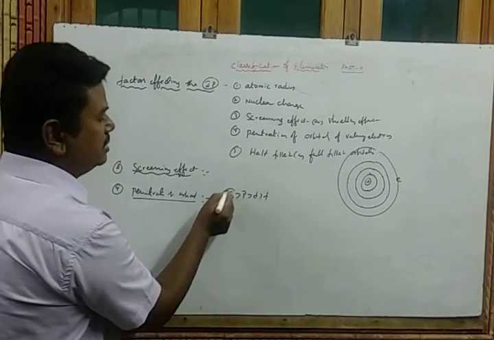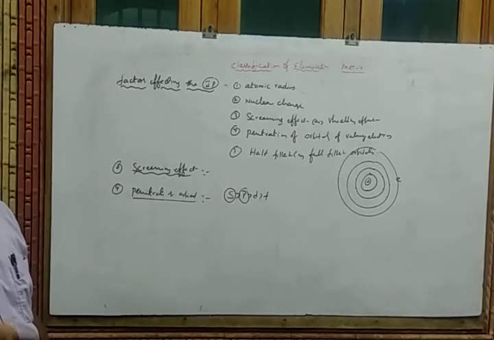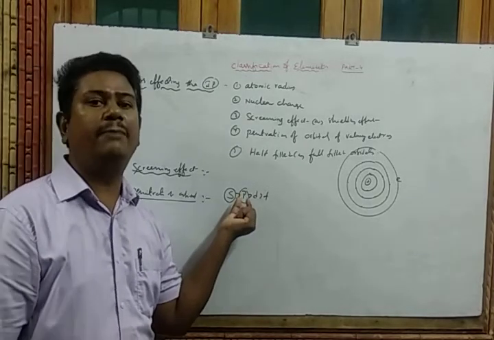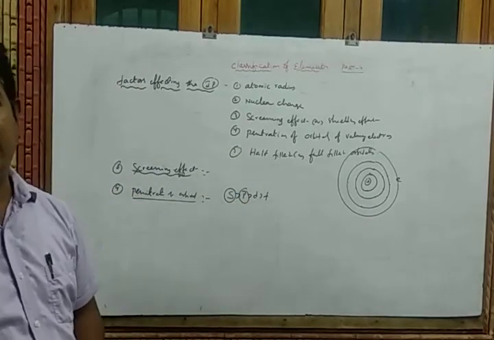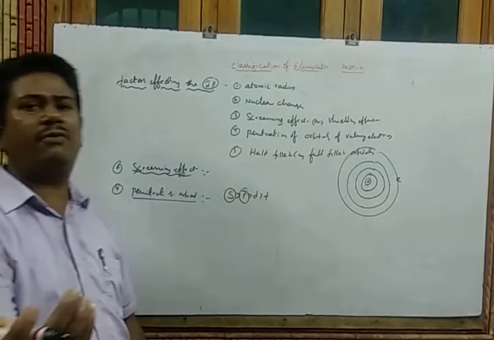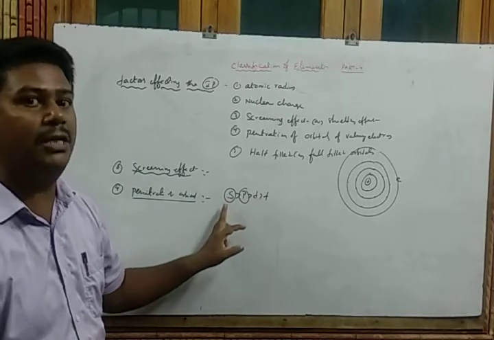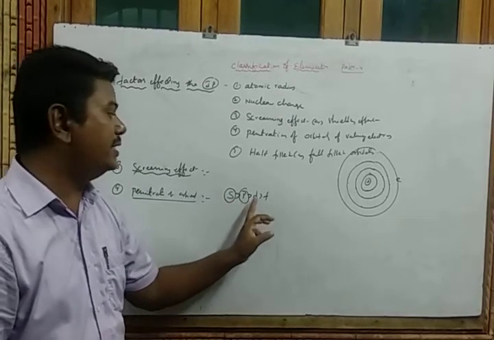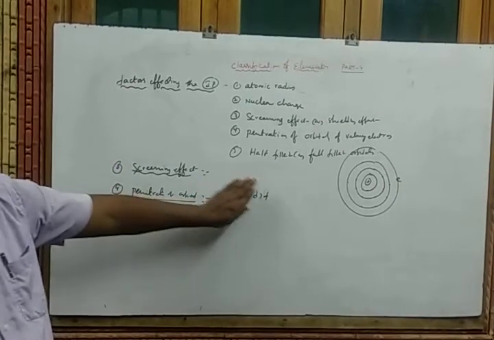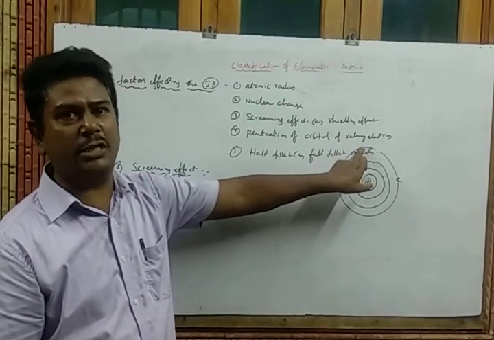So if the last electron is present in the s orbital, we require more energy than if the electron is present in the p orbital. The penetration of the s orbital is more towards the nucleus because of its spherical shape, then the p, which is dumbbell shaped. If the orbital penetrates toward the nucleus, the force of attraction on the outermost electron increases. So we require more energy to remove the electron. The penetration of s is more than p, p more than d, and d more than f. So if the last electron is in the s orbital, we require more energy than for the f orbital. Clear? So that is about the penetration of valence electrons in the orbitals.